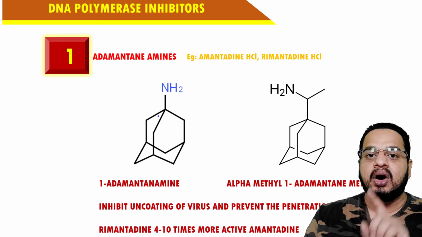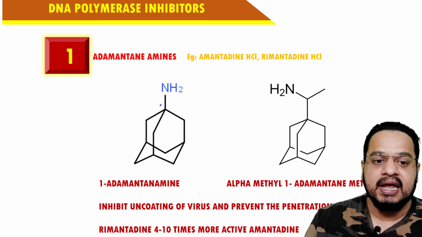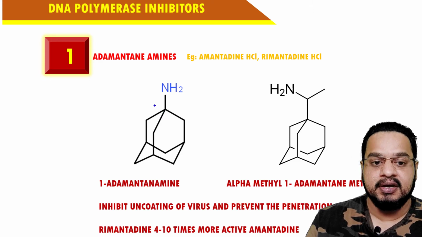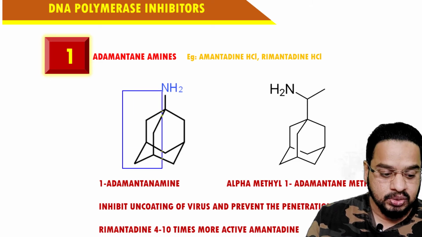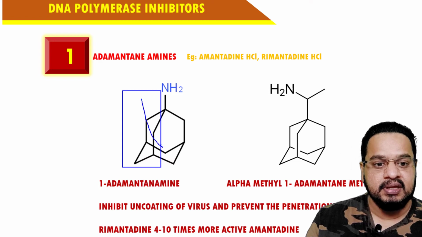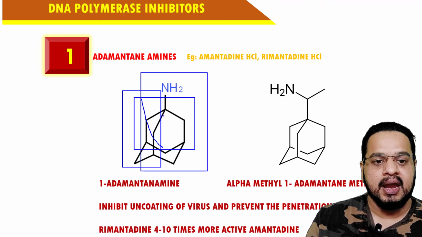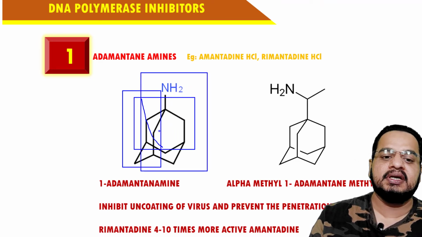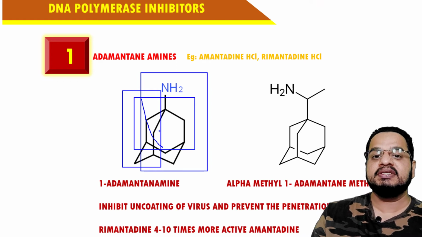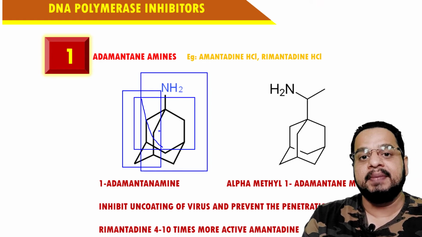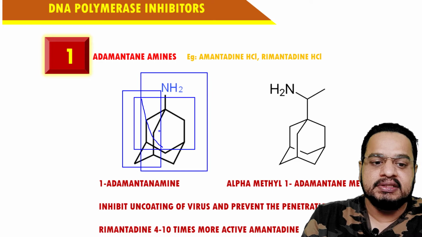All together, there are three rings present in it. This would be the first ring, this is the second ring, and this one is the third ring. So all these three rings are present in the adamantane.